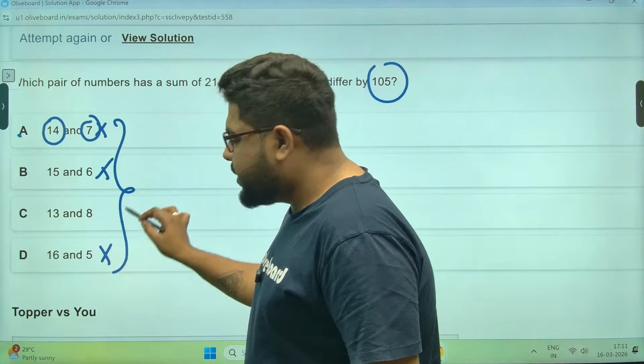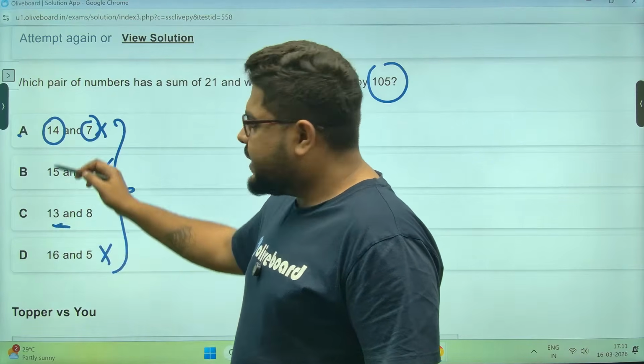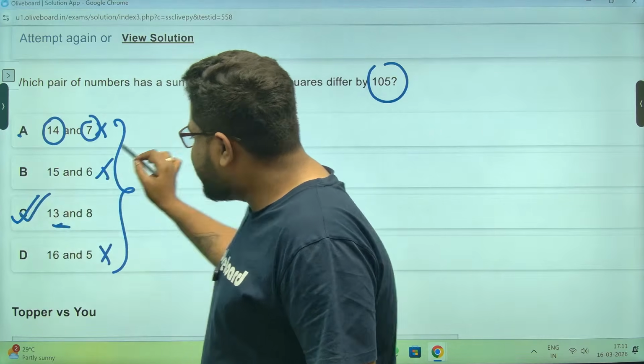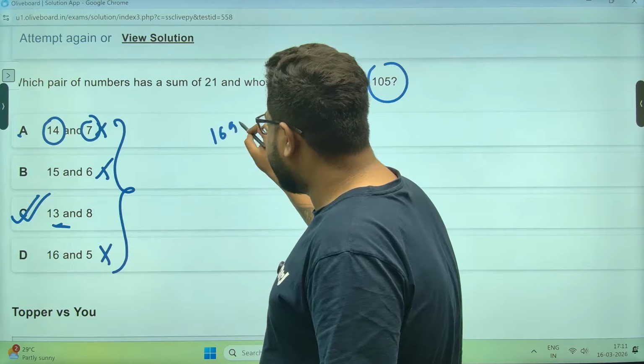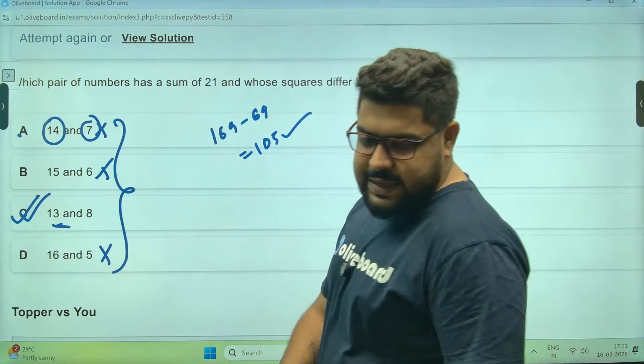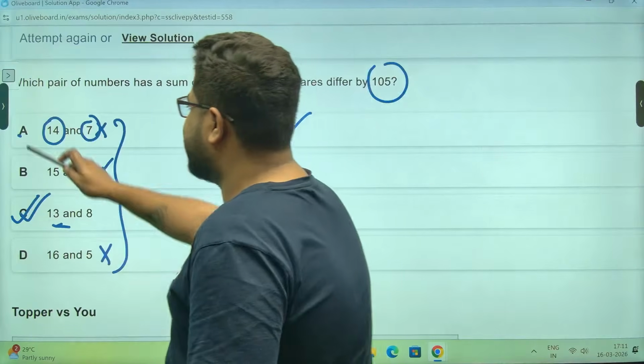Only this pair is possible. To check, 169 minus 64 is definitely 105.